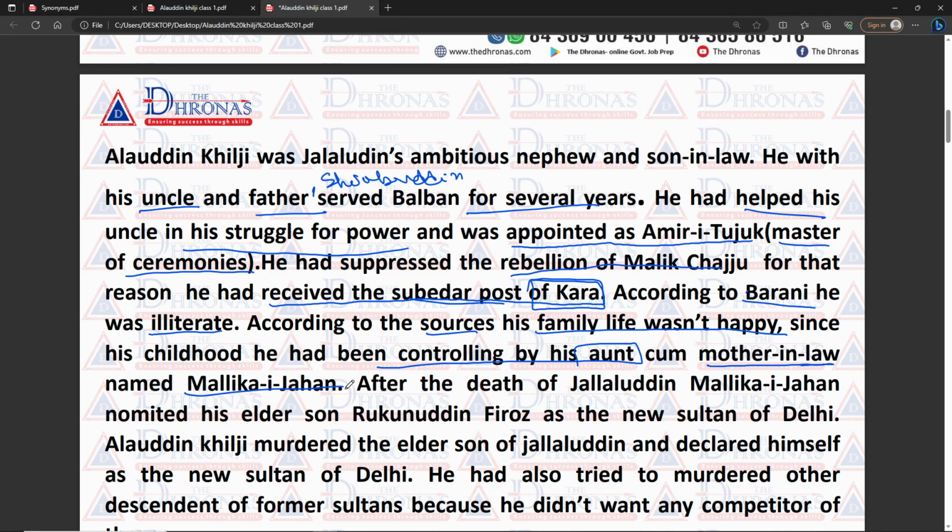So after the death of Jalaluddin, Malika-e-Jahan nominated her elder son. What is the name? Rukunuddin Firuz as the new Sultan of Delhi. But Alauddin Khilji murdered the elder son of Jalaluddin and declared himself the new Sultan of Delhi.